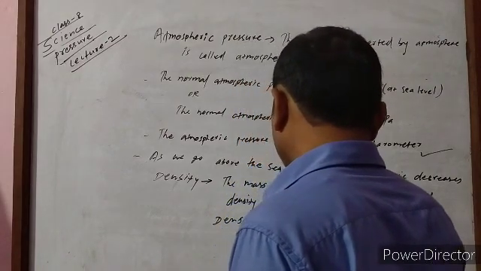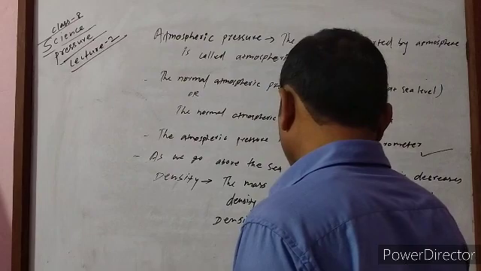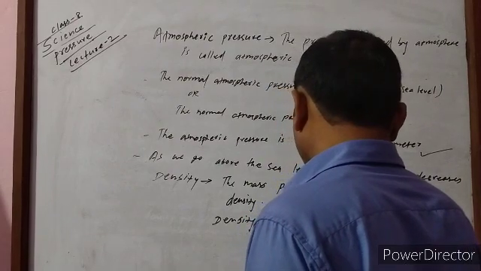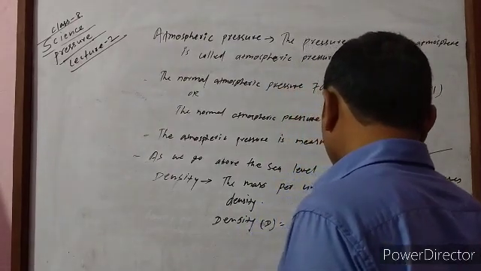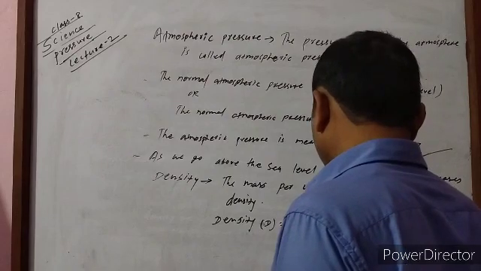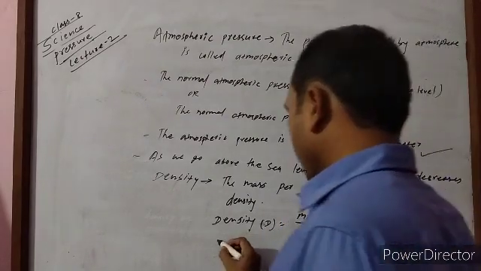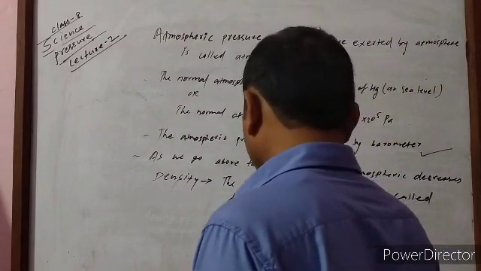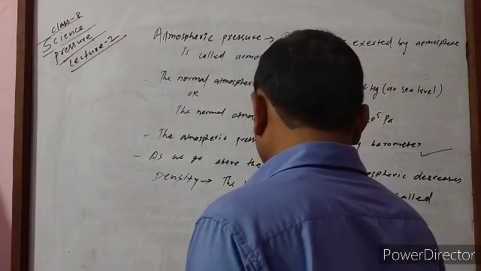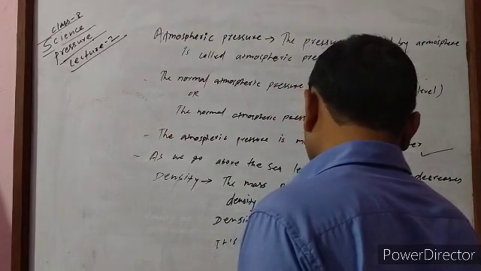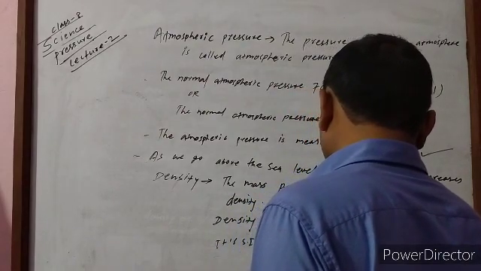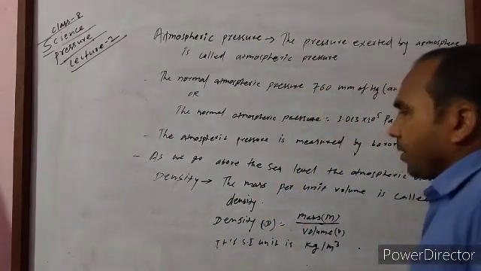Density D is equal to mass M by volume V. Its SI unit is kg per cubic meter. Okay.